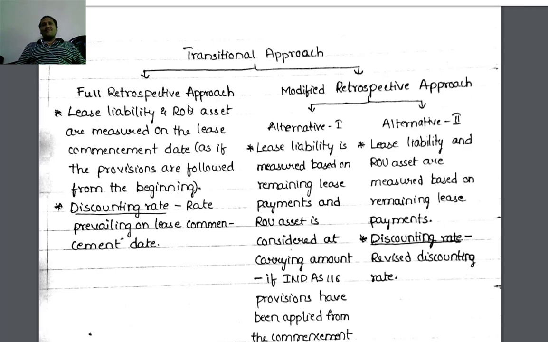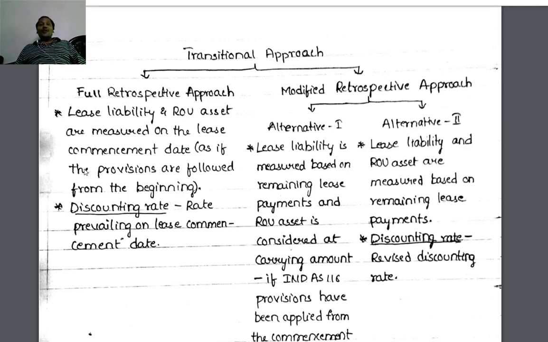Now, two approaches are there: full retrospective approach, modified retrospective approach. In case of full retrospective approach, both lease liability and right of use of asset are considered as if the provisions are followed from the beginning of the lease date. In case of modified retrospective approach, alternative 1, for right of use of asset, we are considering the carrying amount as if provisions are applied from the beginning of the lease. But for lease liability, we are calculating based on remaining lease payments.